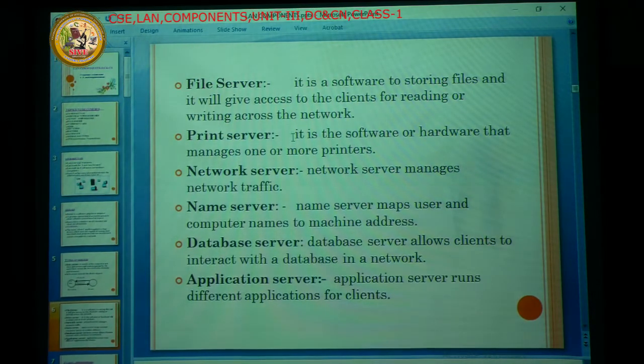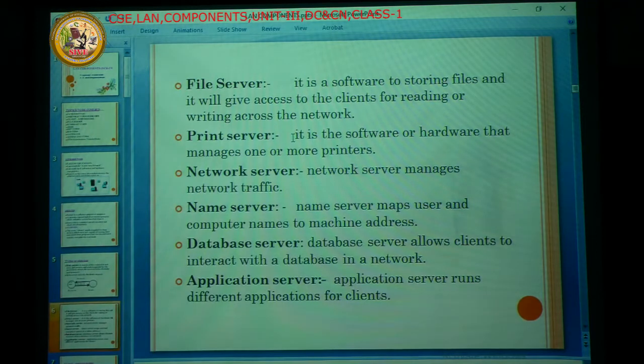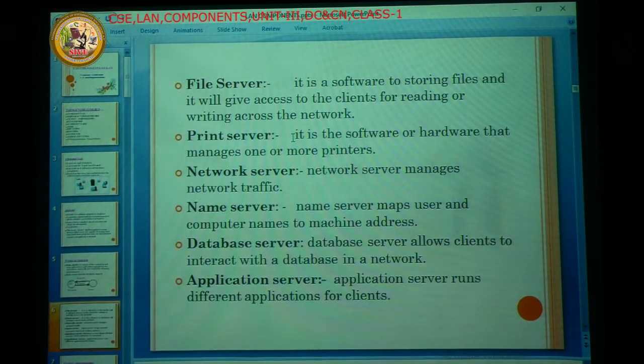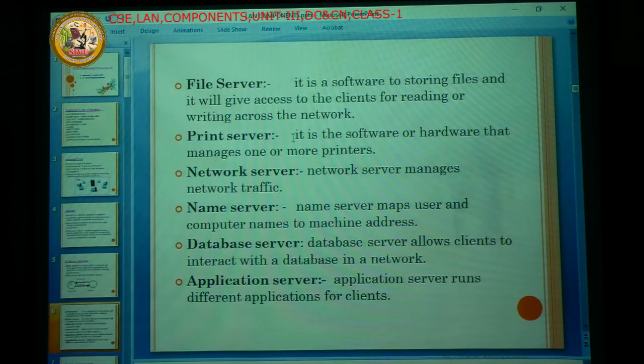Next one is the print server. It is also software or hardware. Why am I saying it is software and hardware? The printer is the hardware, and once we have the hardware, we can burn the software into it. We install the printer drivers, and we also put this printer into the network, keeping it on the network. Of course, it becomes a network printer.